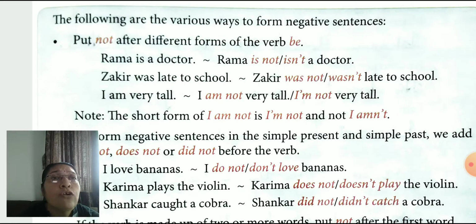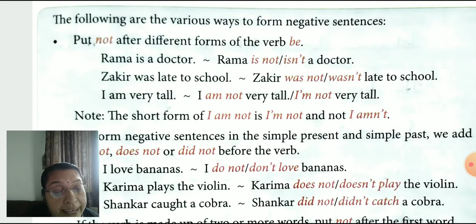I am very tall. I am not very tall. Understand children? When we use the to-be verb form, we put not. The short form of I am not is I'm not, and not I amn't. Keep in mind.